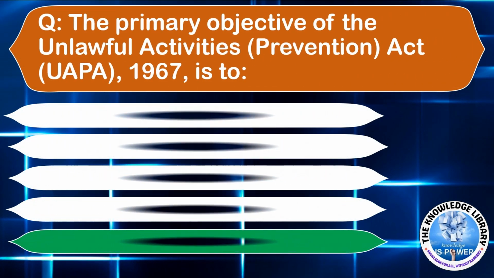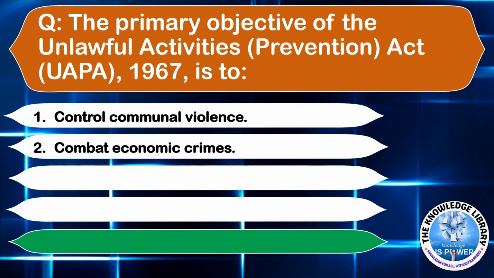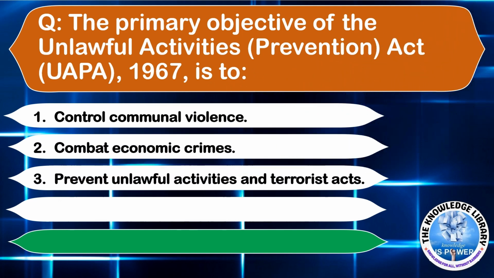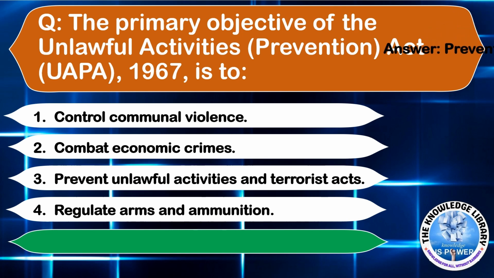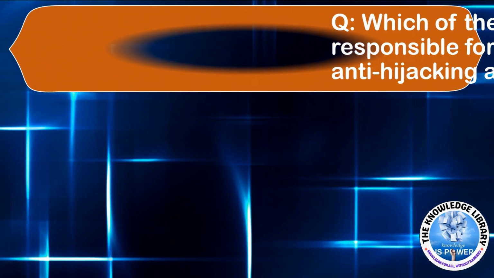The next question is, the primary objective of the Unlawful Activities Prevention Act 1967 is to: Option A, control communal violence. Option B, combat economic crimes. Option C, prevent unlawful activities and terrorist attacks. Option D, regulate arms and ammunition. Answer is Option C, prevent unlawful activities and terrorist attacks.